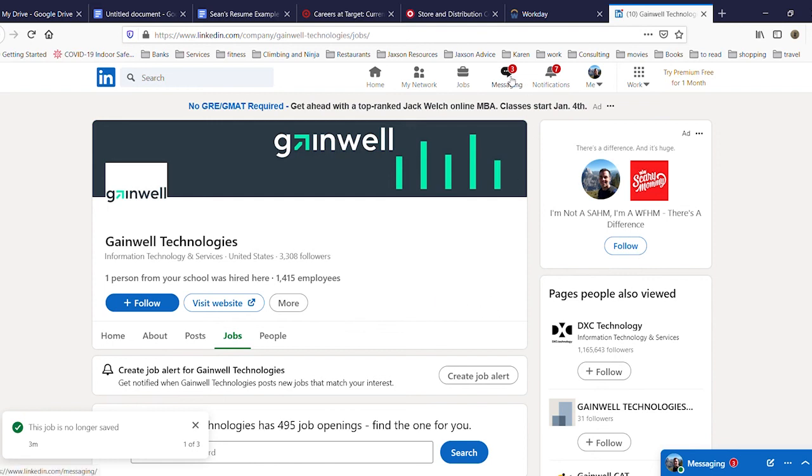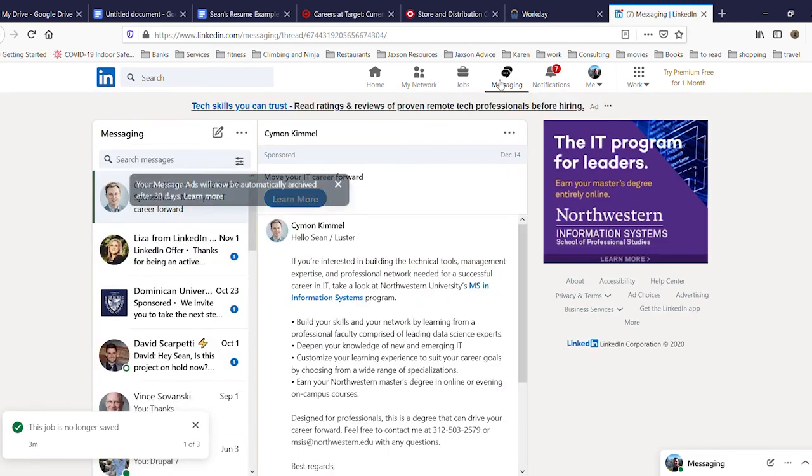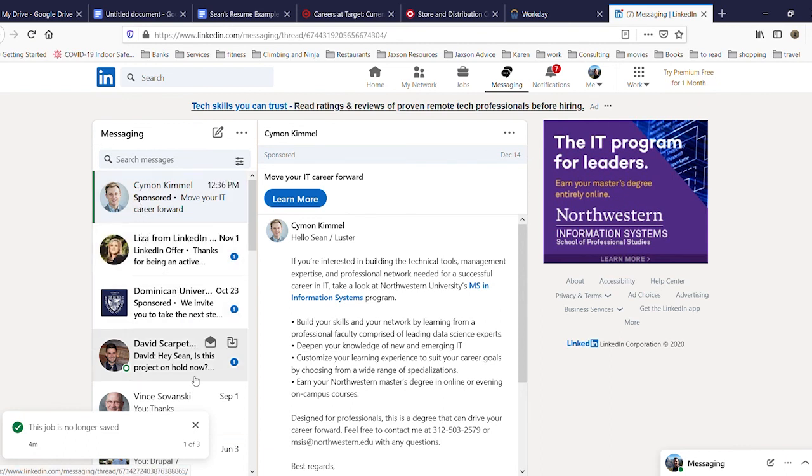Messaging. If you've worked with Facebook before or any other social media service, you're probably familiar with the idea of direct messaging. That is what you would use to send messages back and forth. If I click on that, I can see some of these are unsolicited cold call messages from people just sending job information or advertisements. Others might be people that I work with professionally sending me messages here. Because this is a way to contact me.